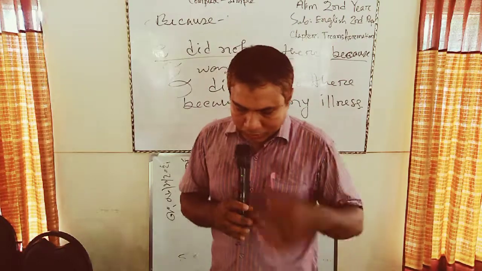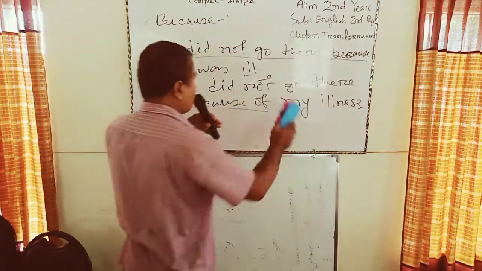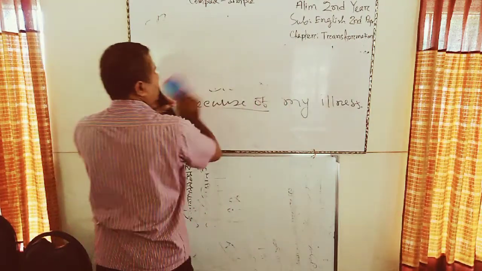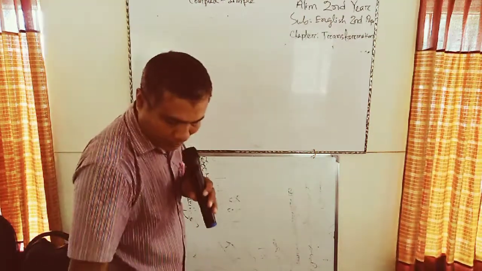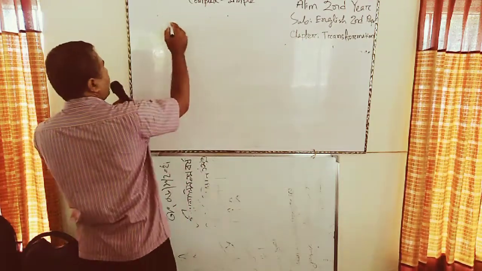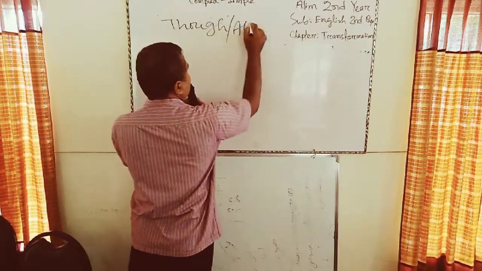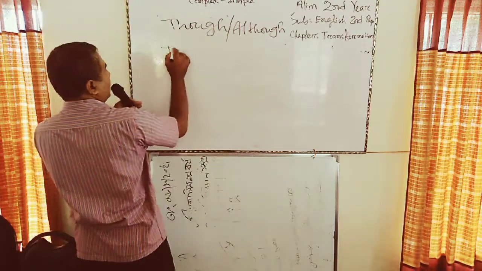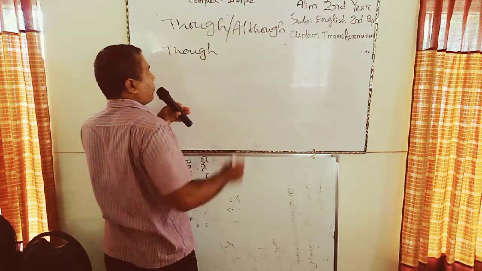I am going to the conclusion by giving you another example of complex to simple: though. If we see that though has been used in a complex sentence, we have to make it simple by using in spite of. I am giving only one example, though or although.